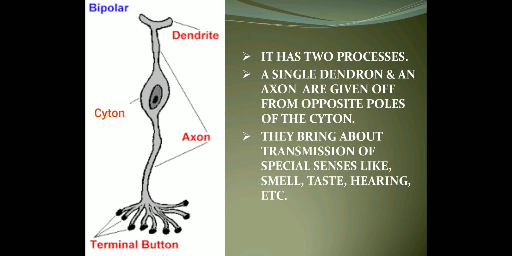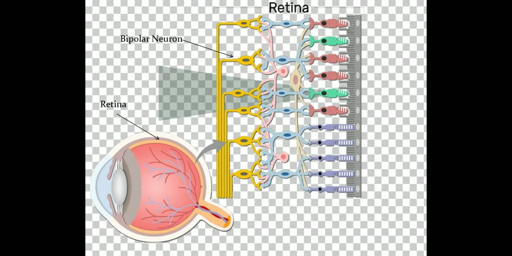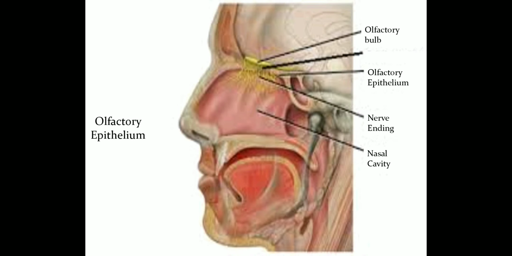Then bipolar neuron. It has two processes. That means a single dendron and a single axon. They are given off from opposite poles of the cyton, and they bring about transmission of special senses, like for example sight, that is whatever you see, smell, taste, hear. These special senses are done because of bipolar neurons. So examples of this neuron are neurons of the retina of the eye or olfactory epithelium, etc.